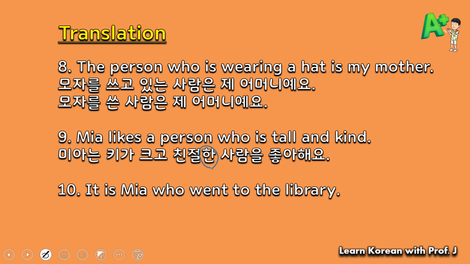For the first adjective, you just need to use the dictionary form, then add 고. Again, you need to say 미아는 크고 친절한 사람을 좋아해요. You should not say 미아는 키가 큰 친절한 사람을 좋아해요. You need to use the noun modifying form conjugation only once.